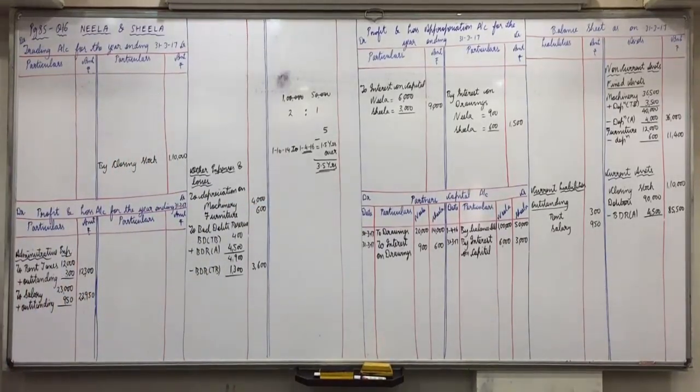So we can just write it 3.5. We don't need to calculate all of it in months. No, 3.5, because it's perfectly 0.5. 6 months is perfectly 0.5. If it is 5 months or 7 months, then you have to do it. This is perfectly half a year, so we can do 3.5.